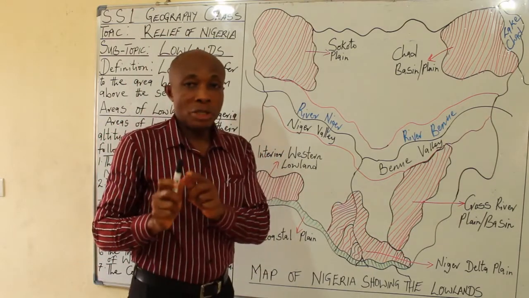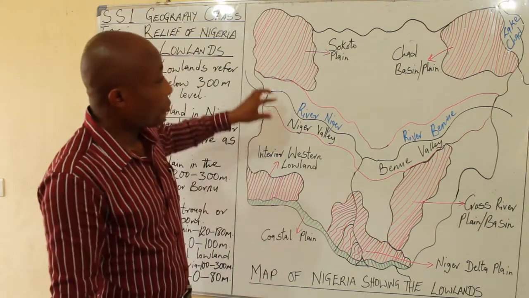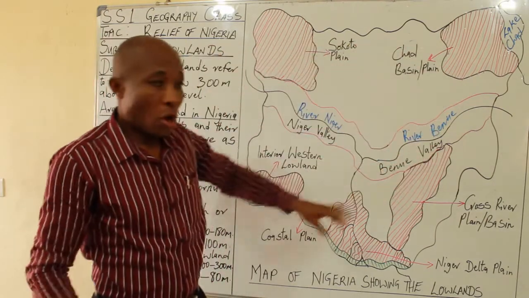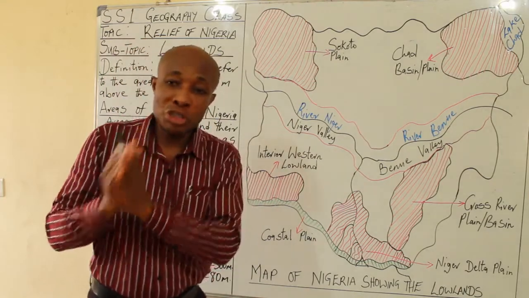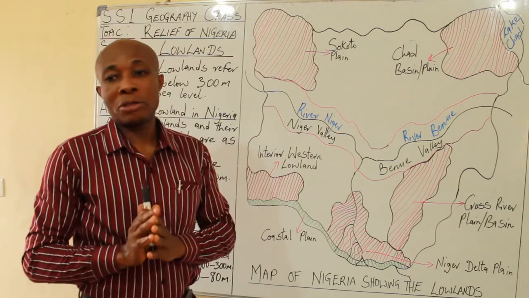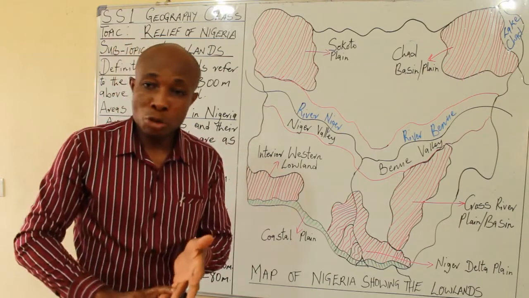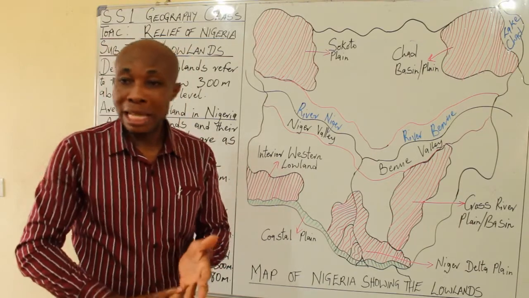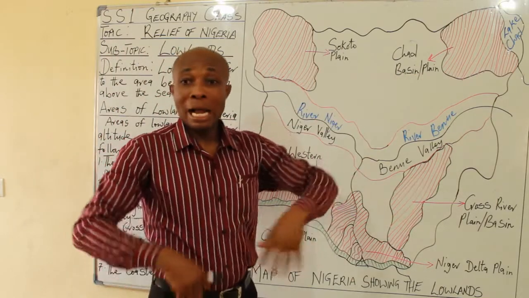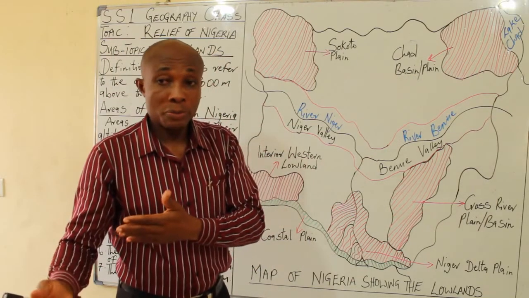But one secret you need to know is that the basement rock complex, or the rock that is associated with lowland, are mainly sedimentary rocks. It can be sandstone or clay. Like when we talk about highlands, we can have igneous rocks.